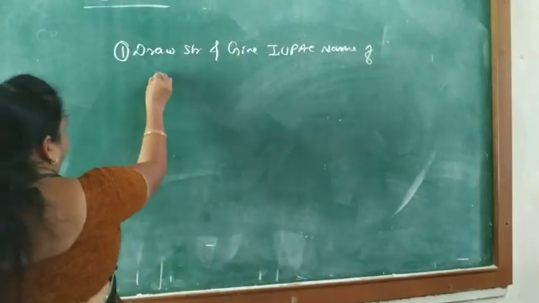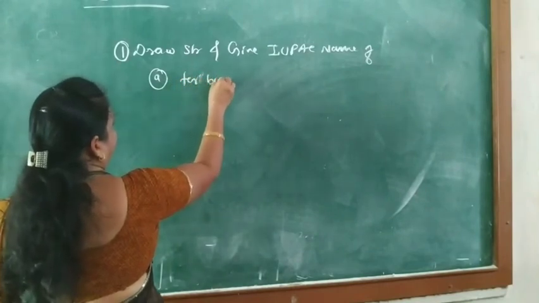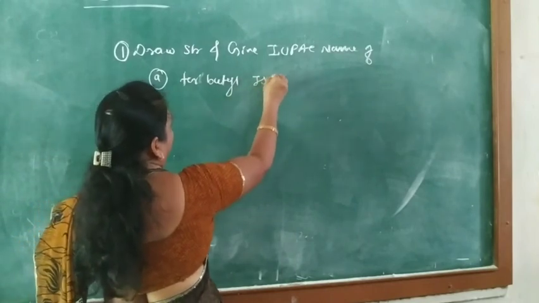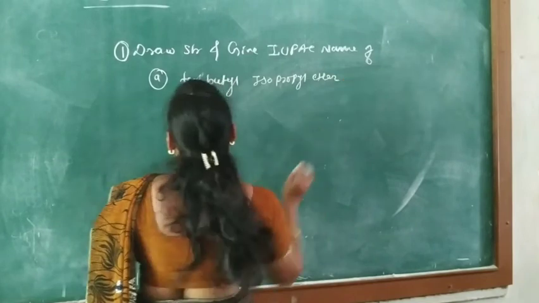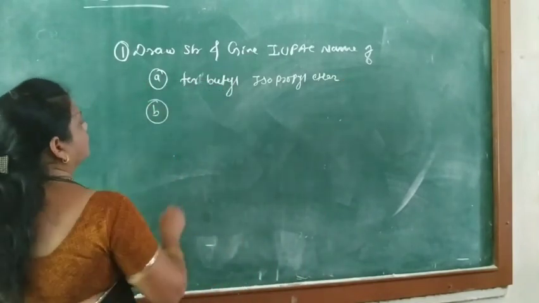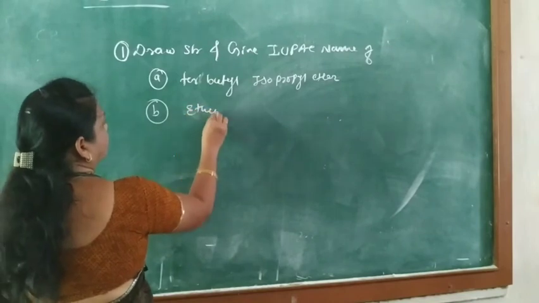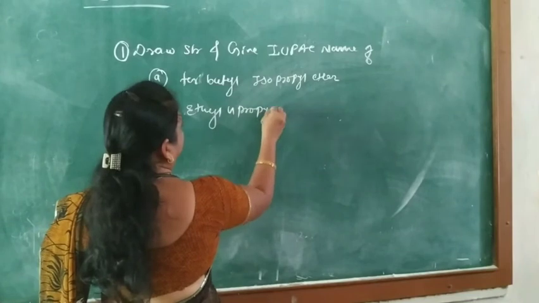A, tertiary butyl isopropyl ether. B, ethyl and propyl ether.